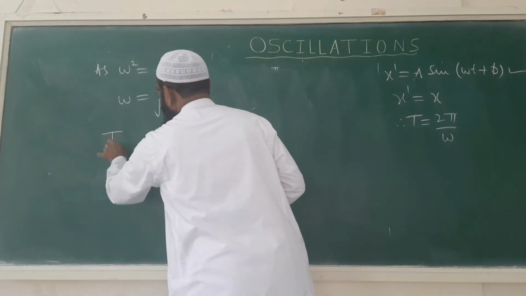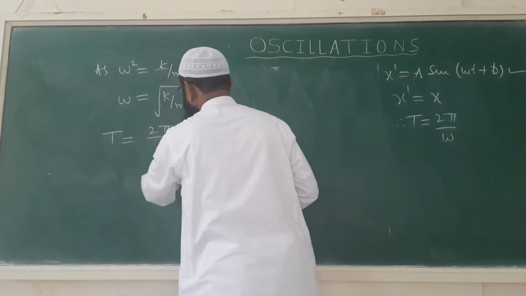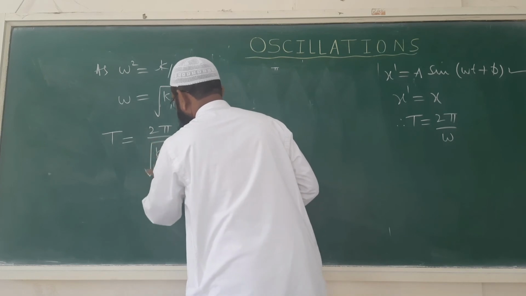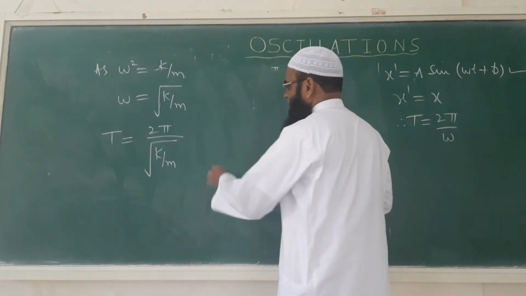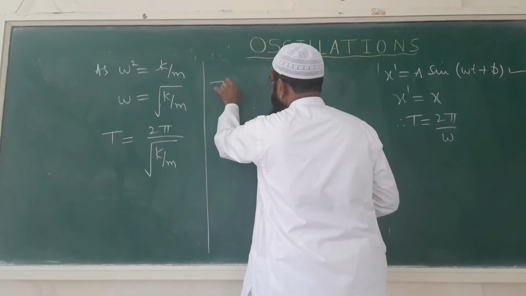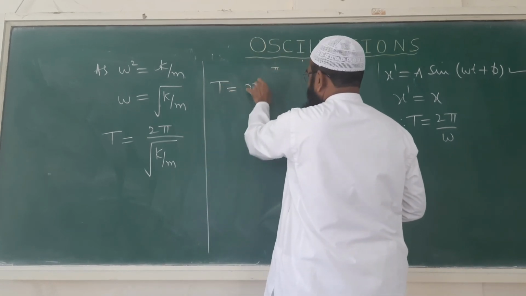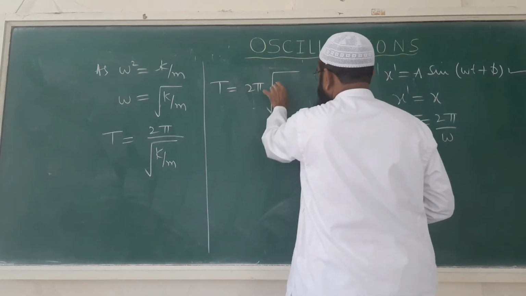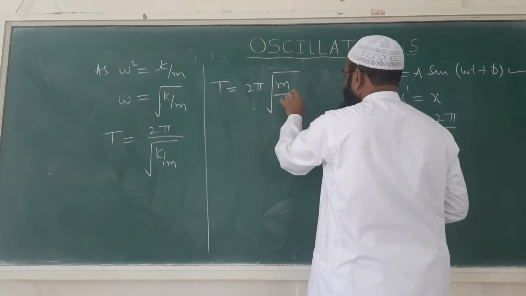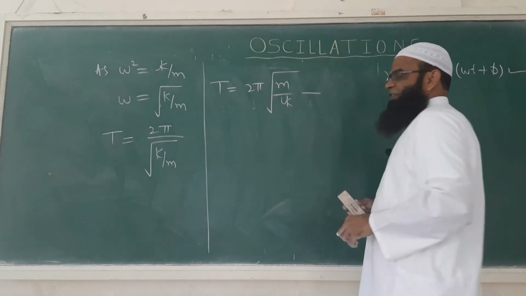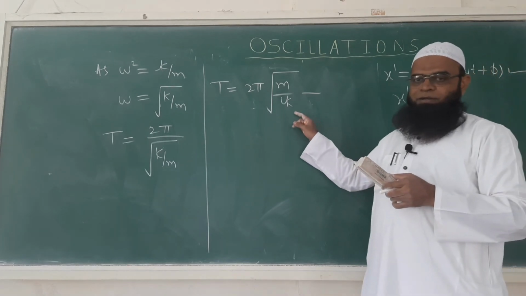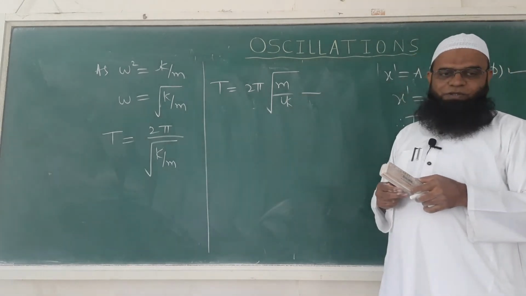When we substitute the value of ω here, T is equal to 2π/√(k/m), or we can write it like this: T = 2π√(m/k). This is also one of the equations for finding time period in terms of mass and force constant.